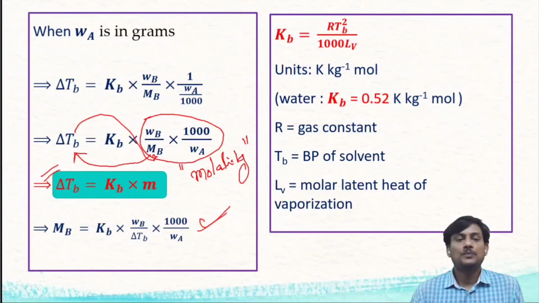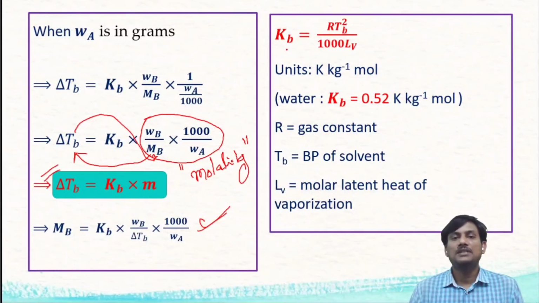Here the ebullioscopic constant, or molar elevation constant, or boiling point constant can be obtained from thermodynamic laws. From thermodynamics, we can derive KB is equal to R TB squared by 1000 LV. This KB depends on the boiling point of the solvent and also the latent heat of vaporization.